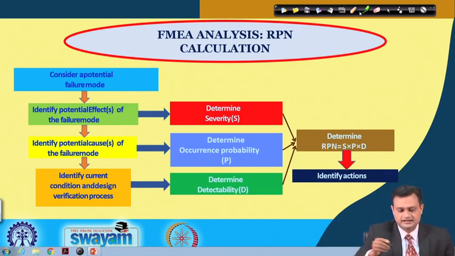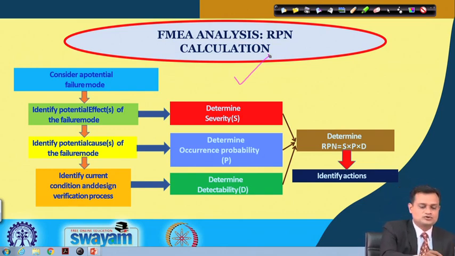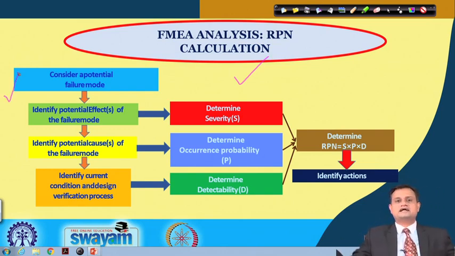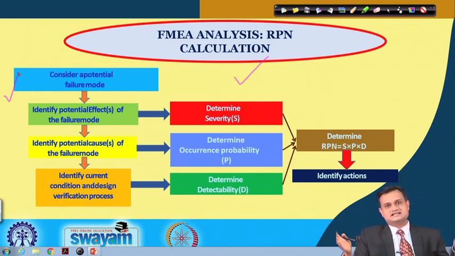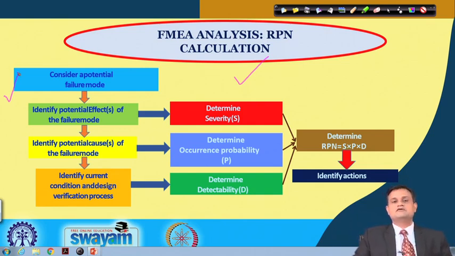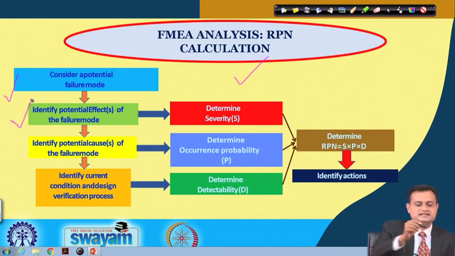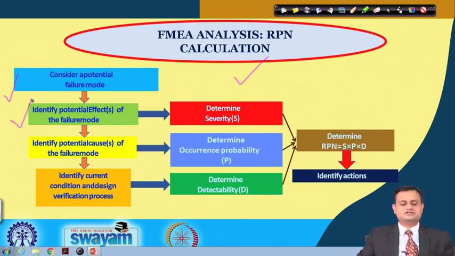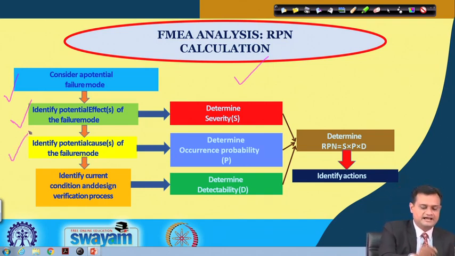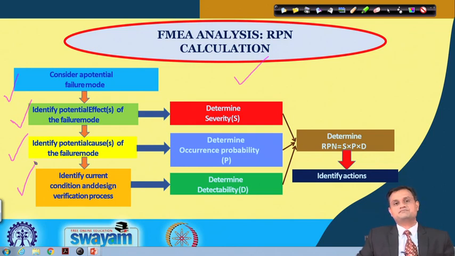So, this is my FMEA analysis and typically the RPN calculation. You consider the potential failure mode; you have already conducted the cause and effect Ishikawa analysis. Now, from the machine point of view, material point of view, person point of view, you have collected the various potential failure modes. Then identify potential effects of the failure mode, then identify potential causes of the failure mode, and then identify the current condition and design verification process.